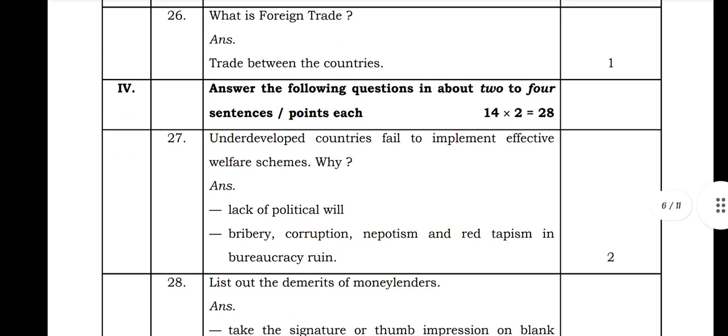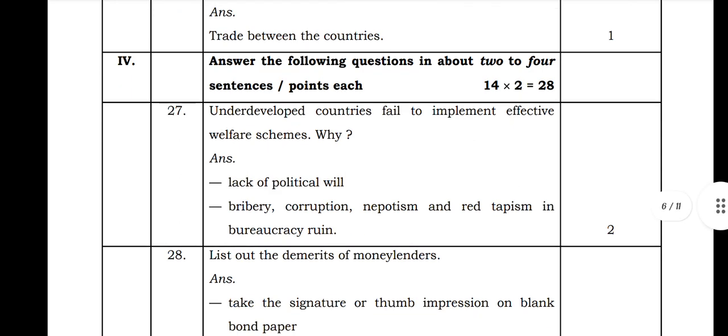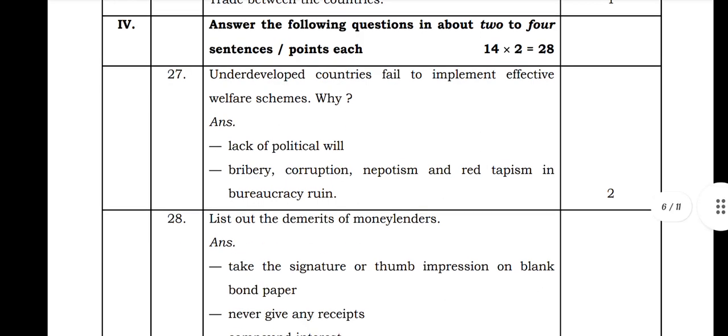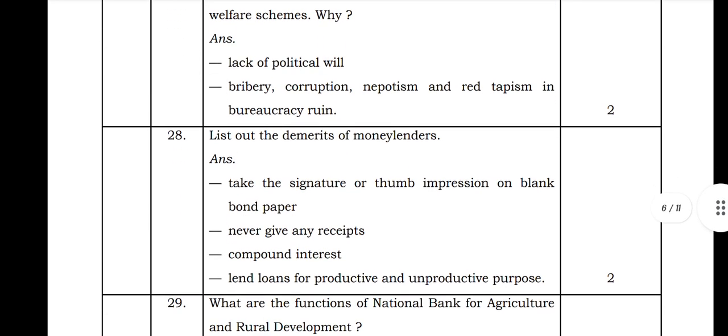Next is the fourth main. Here there are 14 questions of 2 marks each, 28 marks in total. The written question they asked: underdeveloped countries fail to implement effective welfare schemes. Why? Due to lack of political will and due to bribery, corruption, nepotism and red tapism in the bureaucracy, the underdeveloped countries have failed to implement effective welfare schemes.